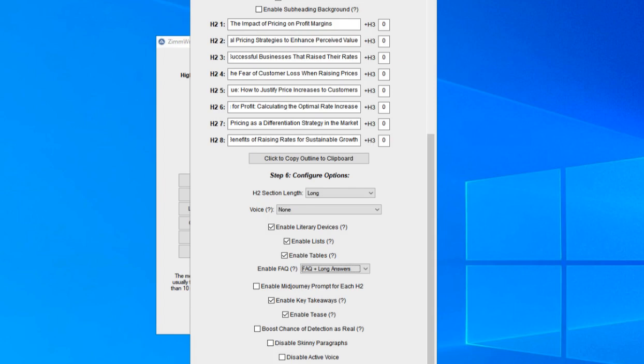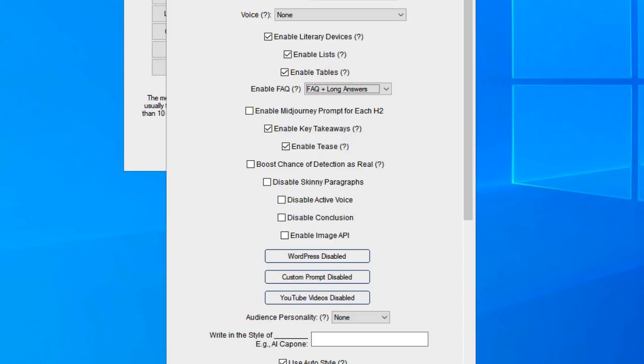It does give you a 40% chance of adding a list in when you do that. And we're going to enable tables, and that has about a 30% chance of adding a table. Also going to enable frequently asked questions, and I'm going to choose the long answer version. And I'm going to leave Midjourney off. I'm going to have it add keys between sections. And that's pretty much everything that I need at this point. I don't really need anything else.